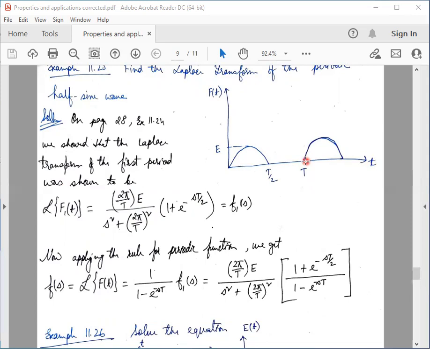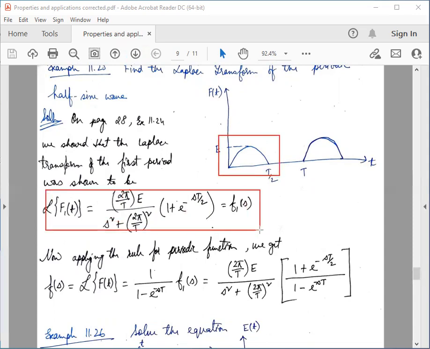In an earlier class, we had calculated the Laplace transform of this single sine wave, and it turned out to be this expression. This was the Laplace transform for this single sine wave.